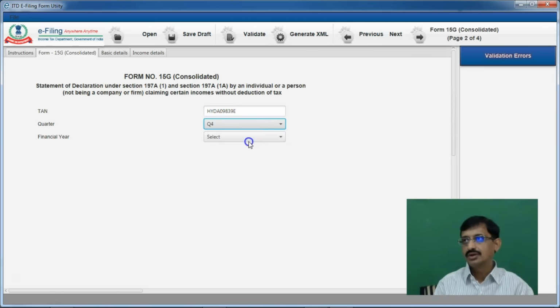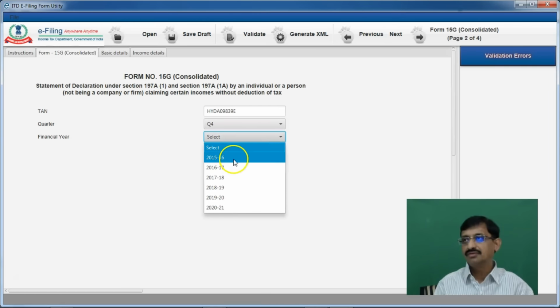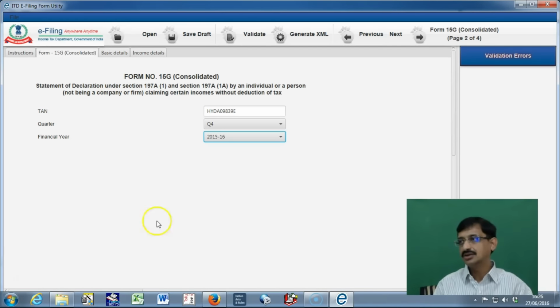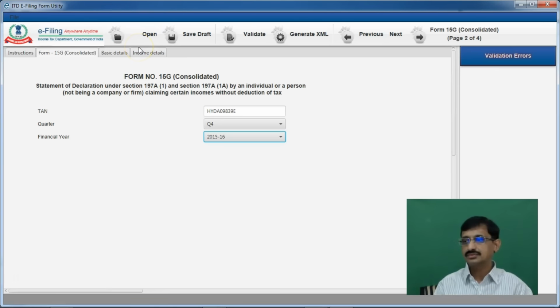It is Q4 of 15-16. Mind you, for Q4 and Q3 of 15-16, the date is extended till 30th June of 2016. So there is no harm in filing on this date, that is on 27th of June.